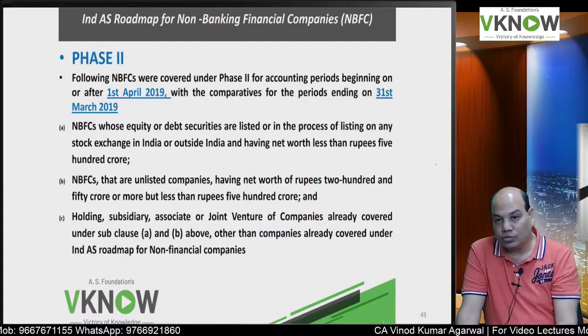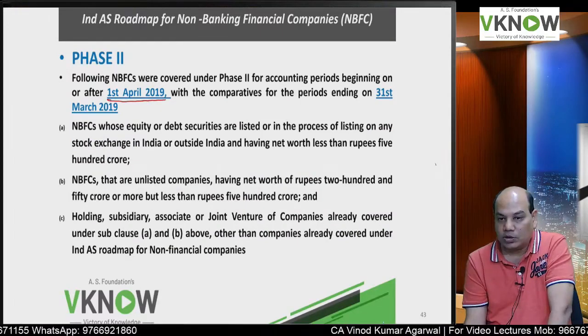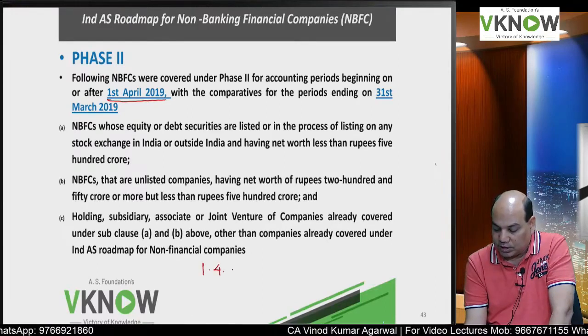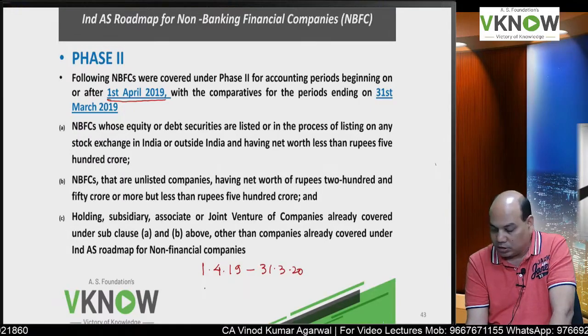But what about phase 2? Phase 2 means accounting year starting on or after 1st April 2019. So this company will have to present financial statement covering the period 1st April 19 to 31st March 20.